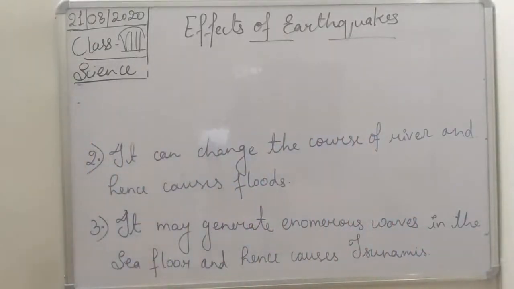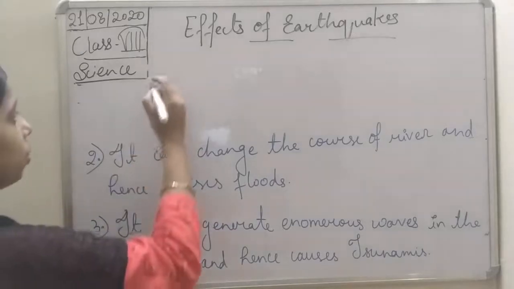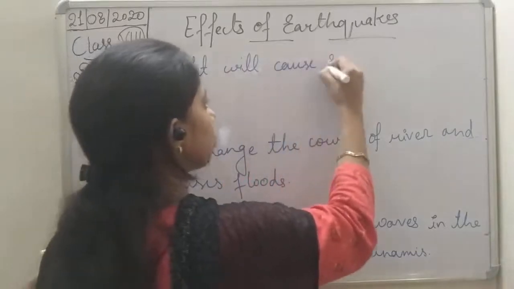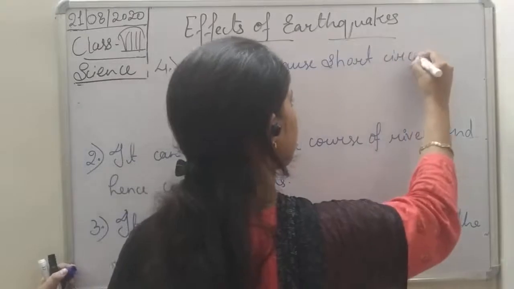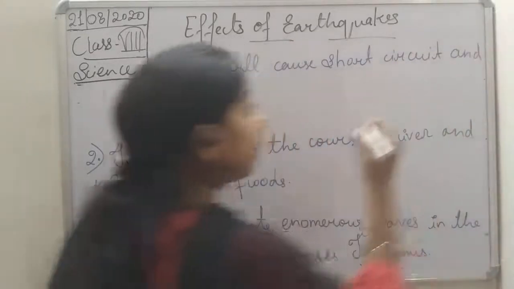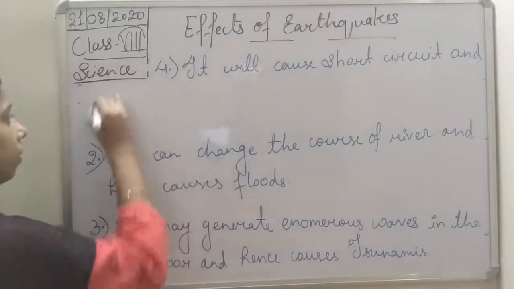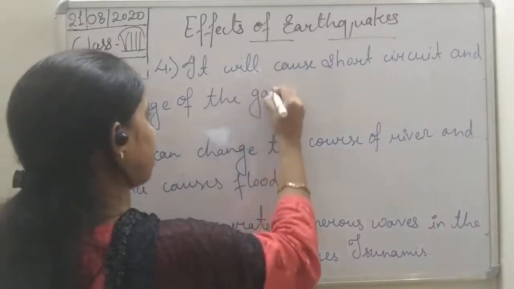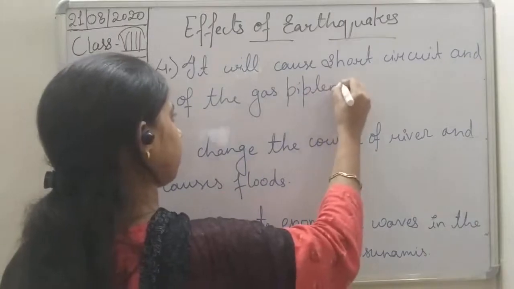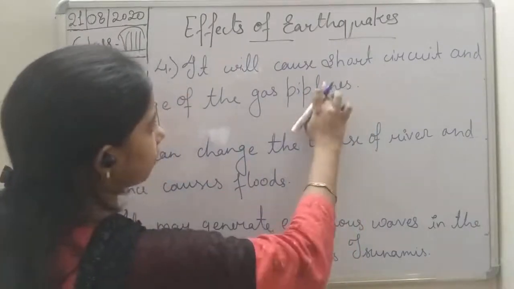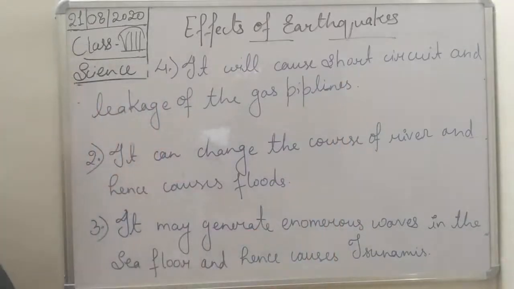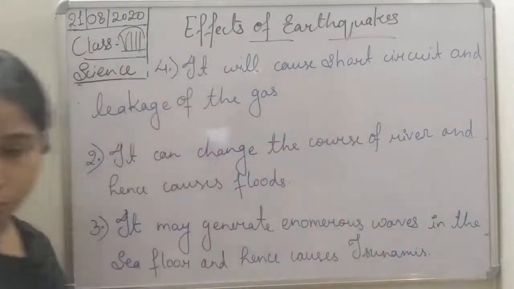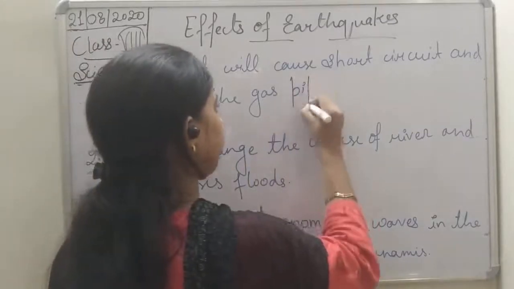So the next one we can write: it will cause short circuit and leakage of the gas pipes. Leakage of the gas pipelines.